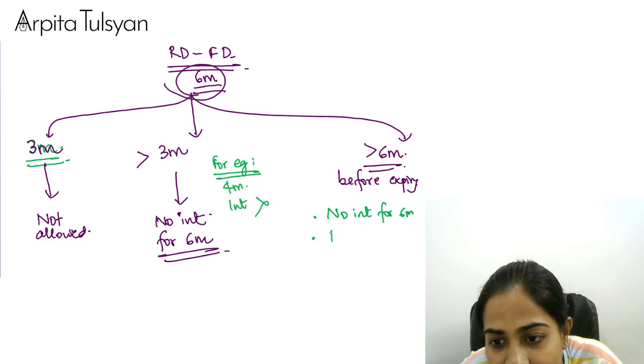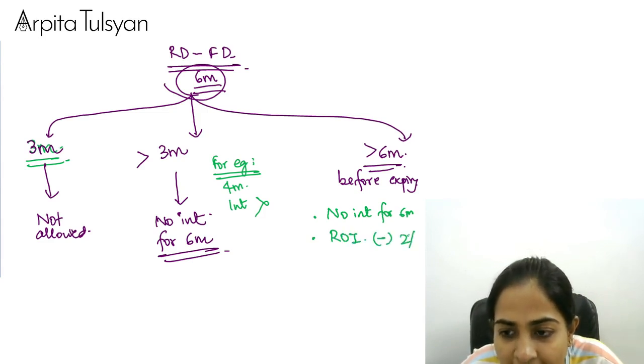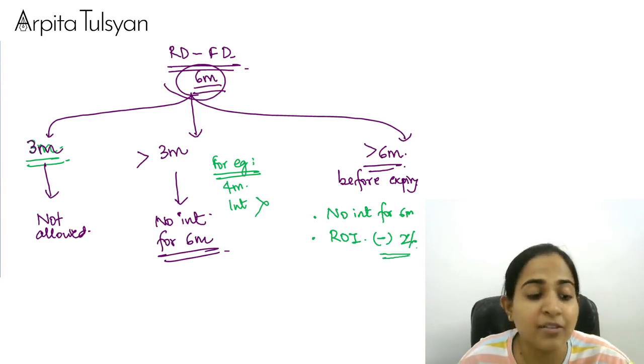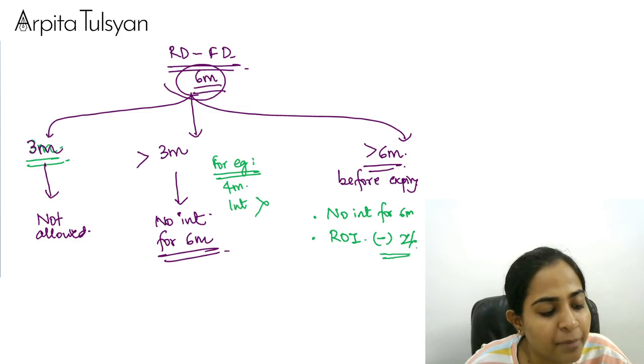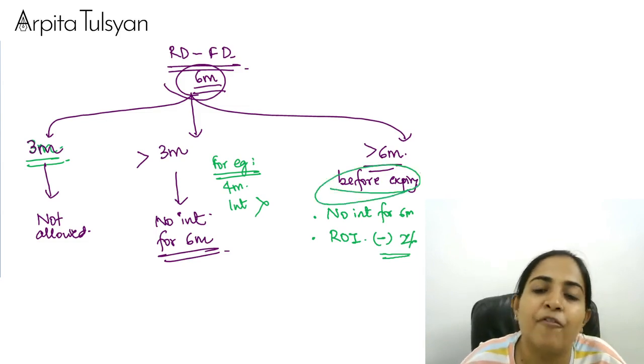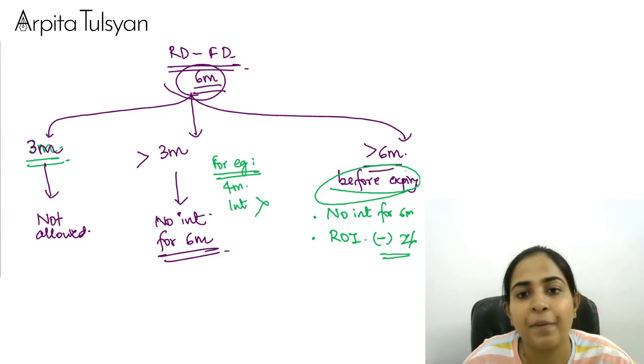Later, the interest he is going to get will be at a lesser rate, whatever was the agreed rate of interest minus 2%, if he is redeeming it before maturity. This is premature penalty.